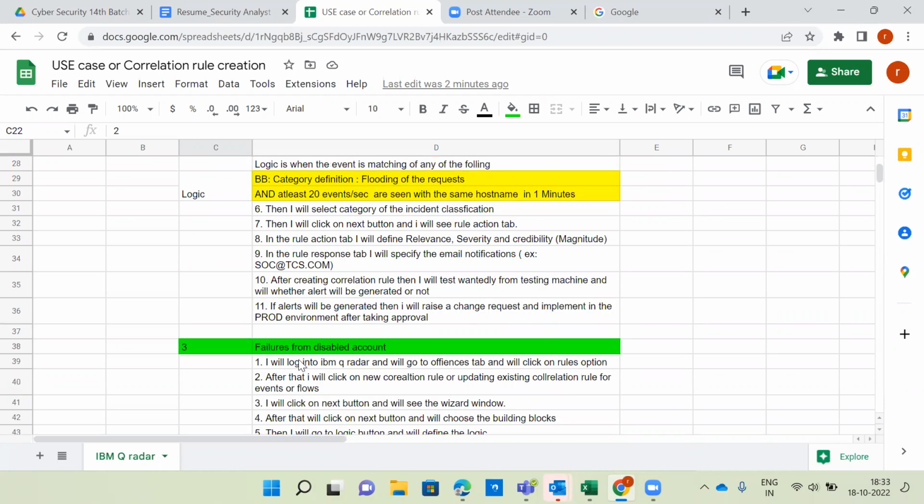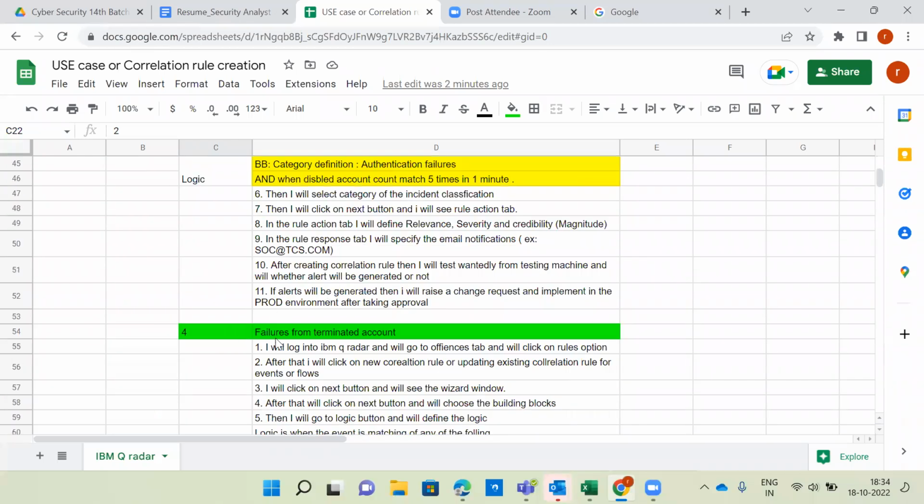Third use case is failures from a disabled account. Login attempt failures are coming from a disabled account. For example, maybe your account is disabled because you made more than 5 attempts. But how are login attempt failures still coming, whether from an internal user or an external attacker? That is one of the use cases. And the fourth one is failures from a terminated account. Login attempt failures are coming from a terminated account. So this is one of the logics.